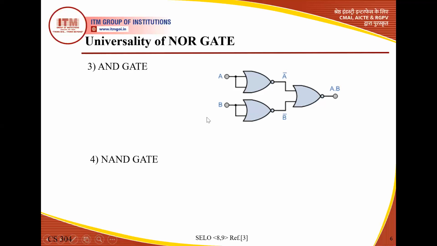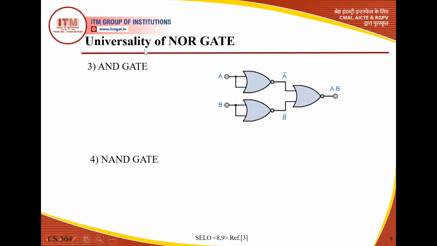Now we move to the NAND gate. What is the meaning of NAND gate? Complement of AND gate. Complement means NOT gate. If we are taking the complement of the output of an AND gate, it is equivalent to a NAND gate. So when we add a NOT gate to an AND gate, it is converted into a NAND gate.